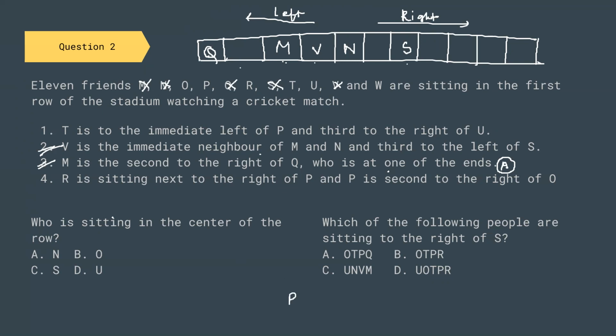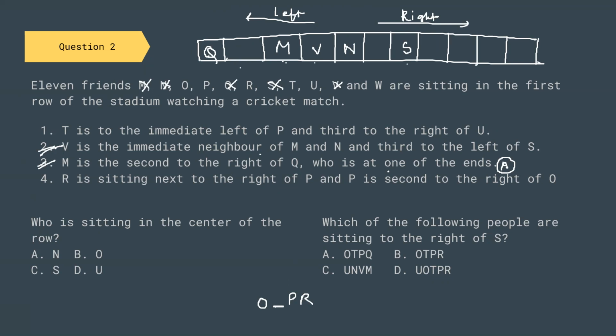We have P. R is sitting next to the right of P, so R will be here. P is second to the right of O, so there will be something here and there will be O. So O, space, P, R.